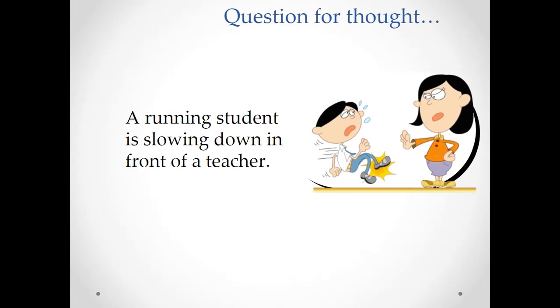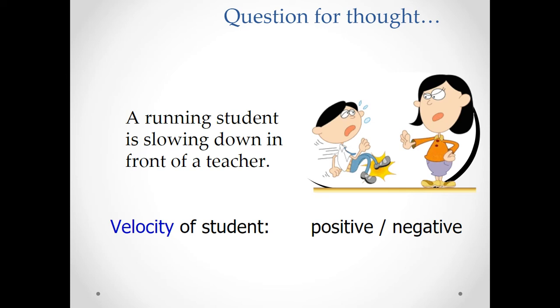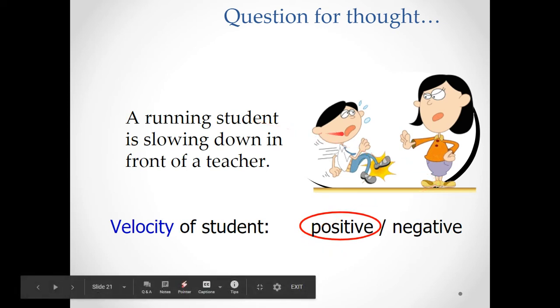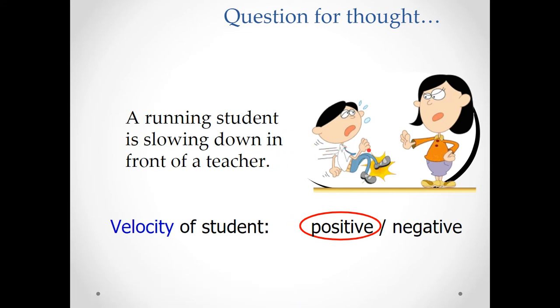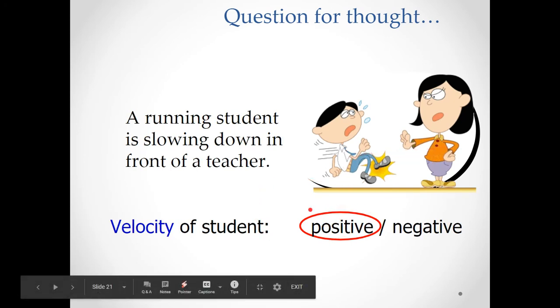Question for thought here, right? So a running student is slowing down in front of a teacher. She's probably telling him to stop running in the hallway. Is the velocity of the student as they're slowing down in front of the teacher positive or negative? Now my velocity here is still going to be positive because as the student is running towards the teacher, they're moving to the right, they're slowing down, but they still are moving towards the teacher. So they're just moving slower in that direction. So the velocity changes, but because they're still moving towards the teacher, their velocity is positive.